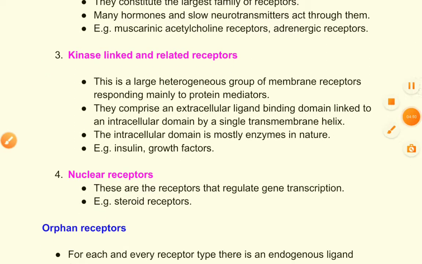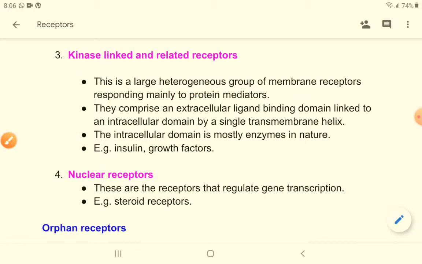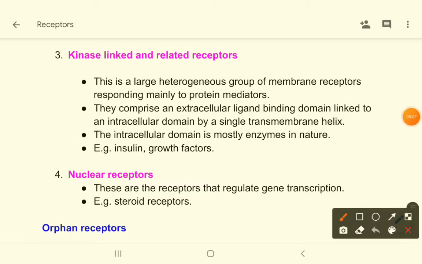There are kinase linked receptors. Kinase is an enzyme, so there are kinase linked receptors. These are a heterogeneous group of membrane receptors. These are also membrane receptors responding mainly to protein mediators. For example, you can see the example here. As I have said, the intracellular domain is mostly enzymatic in nature, that is kinase enzyme. For example, insulin and growth factors use these kinase linked receptors.